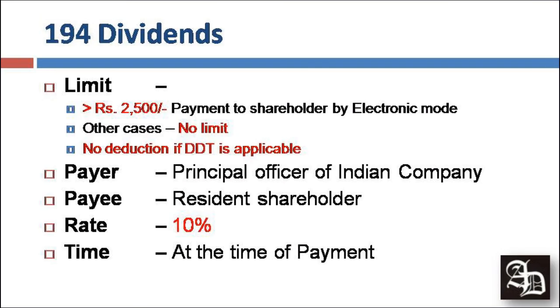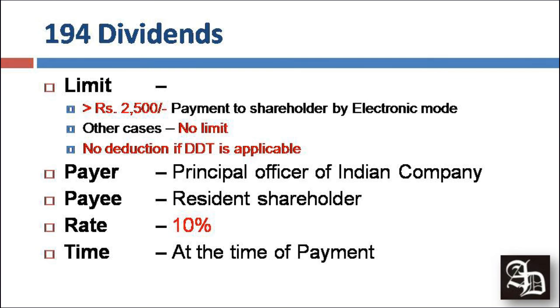Next we talk about section 194, which is on dividends. Generally we all know that there is no TDS on dividend, because there is always a case where DDT, that means dividend distribution tax, is applicable on all the transactions. But before going into the details, let us start from the beginning. First of all, whenever the payment is more than 2,500 to a particular shareholder, and it is made by electronic mode, that means account payee cheque, and in other cases there is no limit.